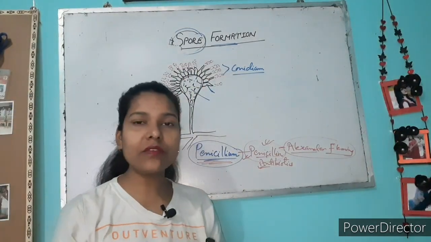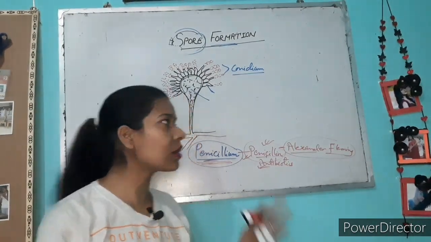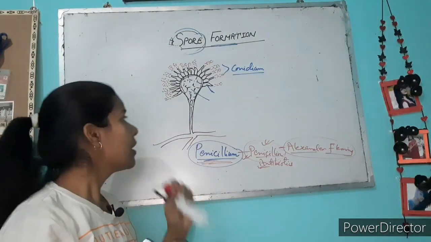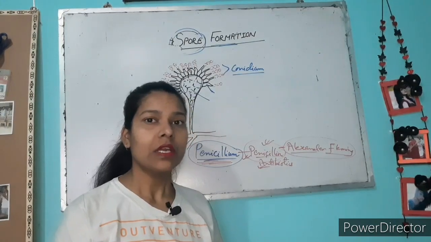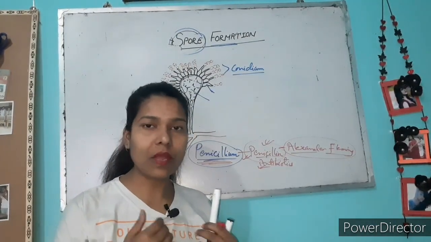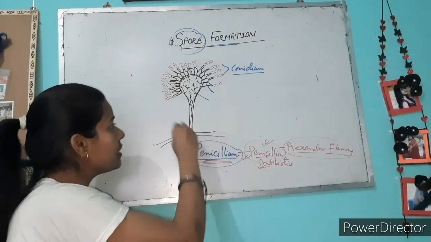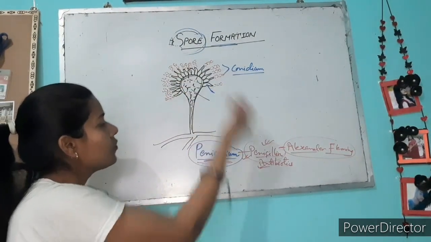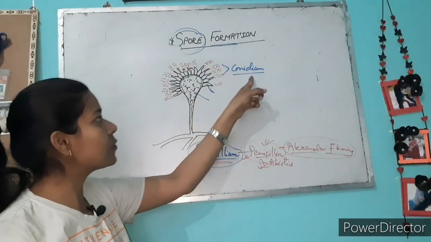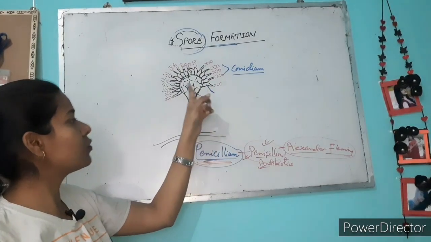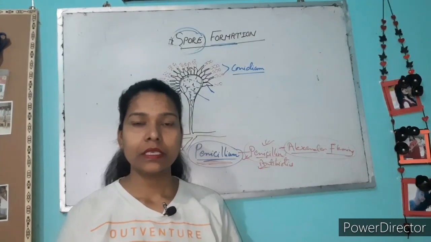Whenever you see Penicillium with the naked eye, it will never look like this. But when you see it with the help of a microscope, it will look like this. This diagram explains how it forms with the help of spores. Conidia are the spores, and conidia help to form the new Penicillium.